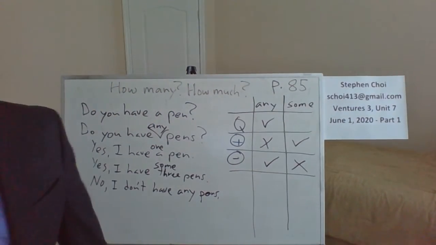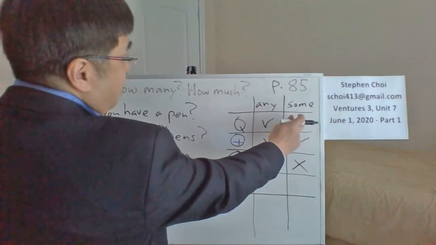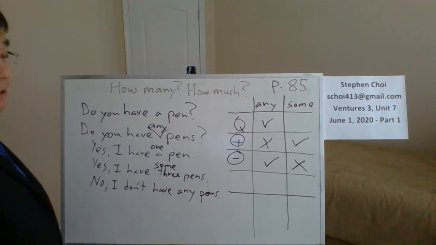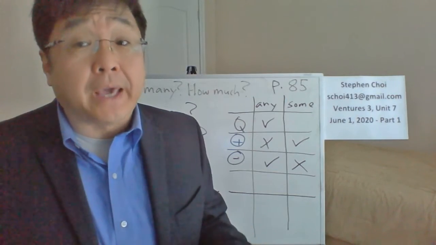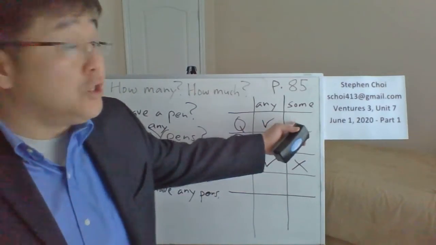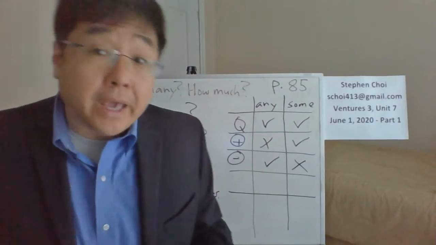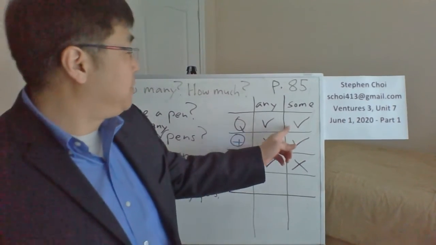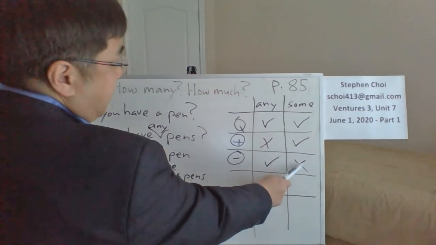How about for a question with some? If it's a request or an offer, like, do you want some cake? Especially if you think the answer is going to be yes, you can use some in the question. Do you want some cake? Would you like some cake? So you can have some in the question, but not in the negative.